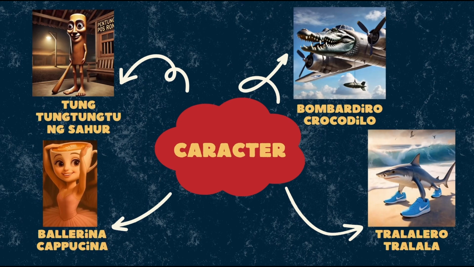The fourth character is Dalalelo Dalala, a really strong physics teacher who teaches Ballerina Cappuccina some physics class, and he was found by Tung Tung Tung Sahur cheating on him. Here.